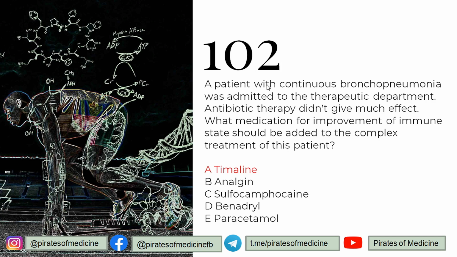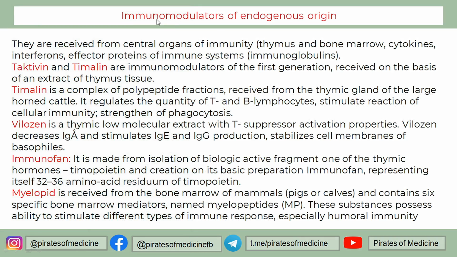So 102 is that a patient with continuous bronchopneumonia was admitted to the therapeutic department. Antibiotic therapy didn't give much effect. What medication for improvement of immune state should be added to the complex treatment of this patient? So to improve the immune state, we give certain immunomodulators, certain substances that modulate the immune system. And analgin, sulfamoxane, Benadryl and paracetamol are not immunomodulators. Timalin, on the other hand, is an important immunomodulator of endogenous origin.